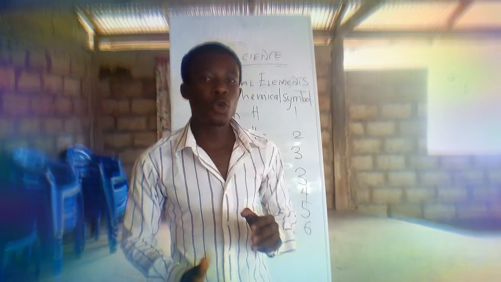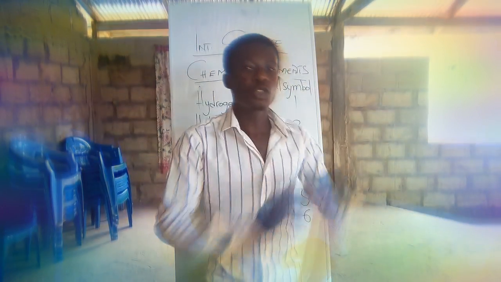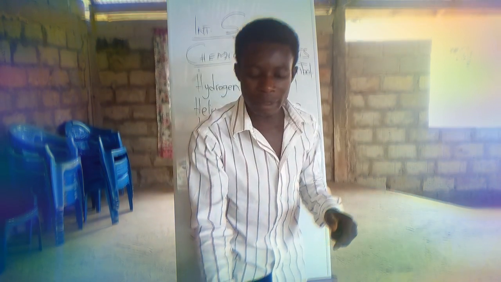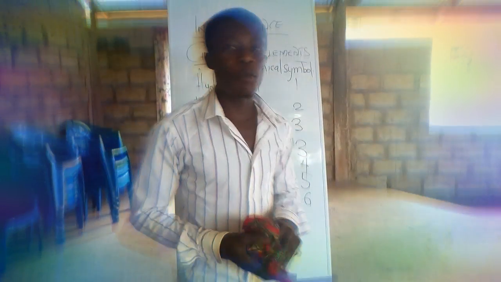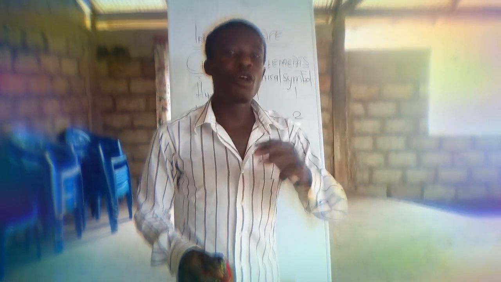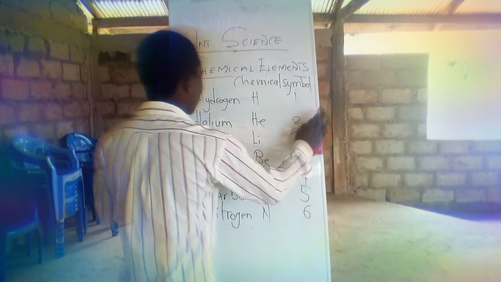Because it will come to a time that we'll be dealing with electronic configuration. And with electronic configuration, you have to know the atomic number before you'll be able to use that element to come out with a diagram representing that element. And how will you commit the first 20 elements to memory? That is why there's a need for you to master a song. If you master the song clearly, then there will be no need for you picking the book, trying to chew everything into your mind. So take note of me.